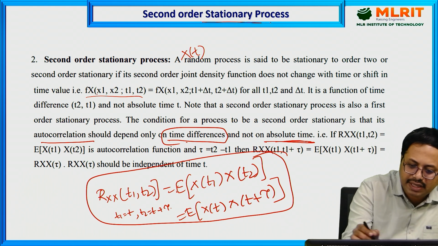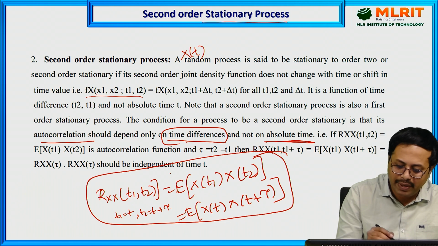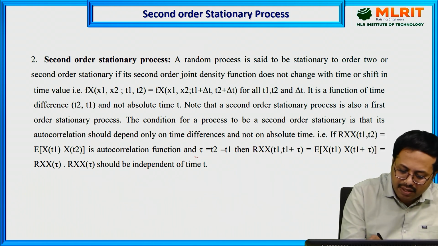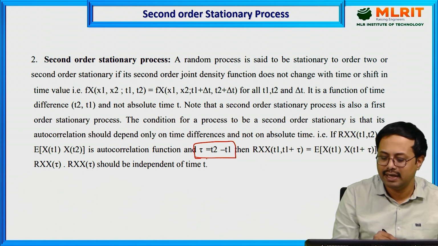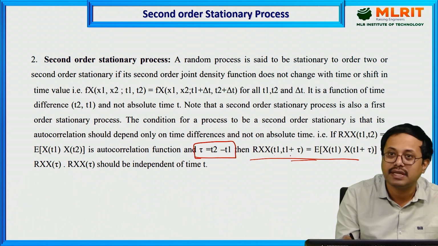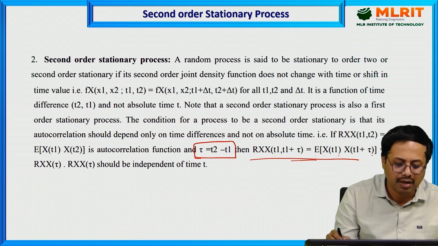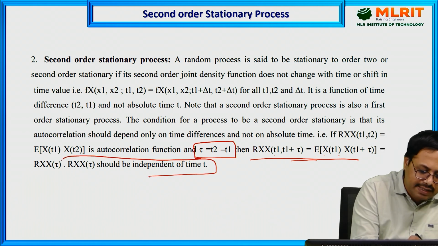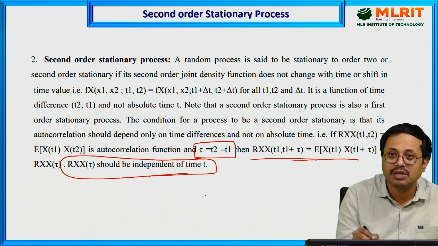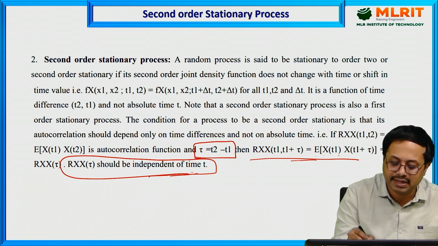Whenever the term stationary process comes, it is independent of time t and depends upon the time shift. The autocorrelation function depends on the time shift, that is tau equal to t2 minus t1. This is the formula for the notation: Rxx of tau is equal to the expectation of x of t1 times x of t1 plus tau, and it should be independent of time t. This condition is very important. Rxx of tau must be independent of time t, and of absolute time, and depends only upon the time shift.